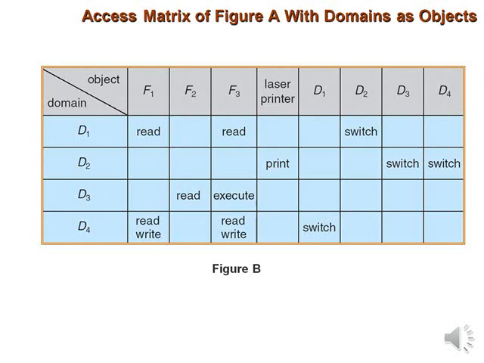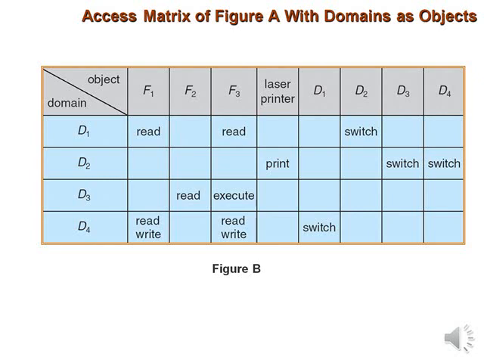Now just look into the figure. A process executing in domain D2 can switch to domain D3 or to domain D4. In the same way, a process in domain D4 can switch to D1, and one in domain D1 can switch to D2. For that we just need to write the switch operation, with the corresponding domain to which we need to switch.